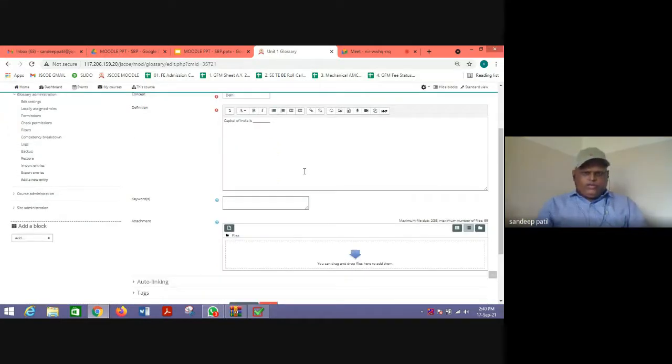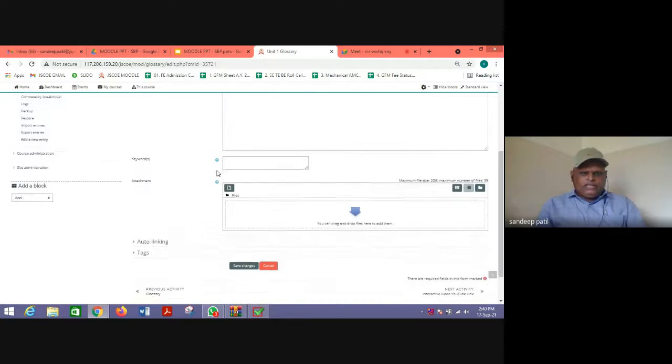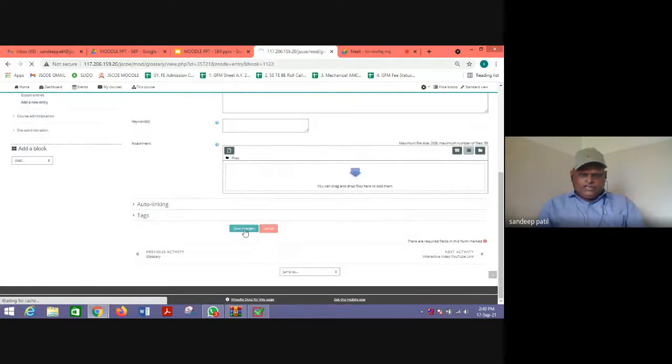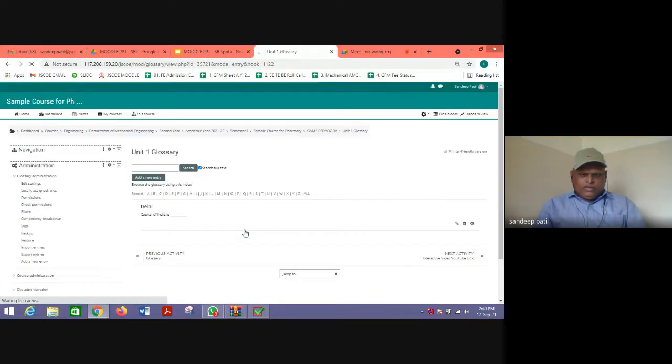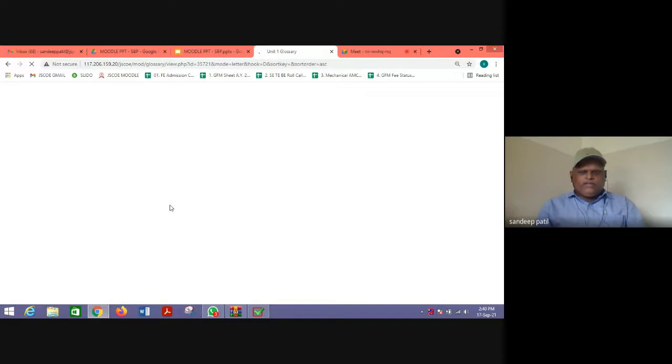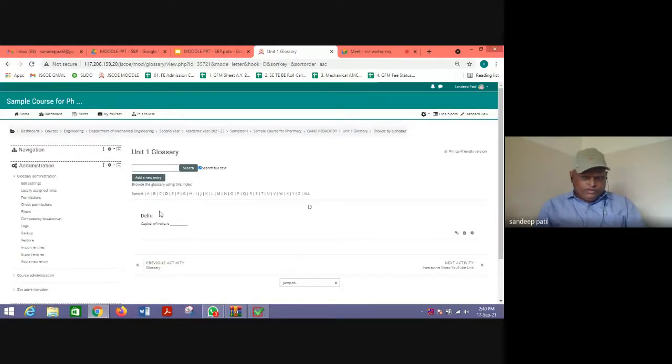Then you just click save changes. It comes under the D section. Likewise, you will prepare different words. This is your answer, this is the question, and likewise you can prepare different words.